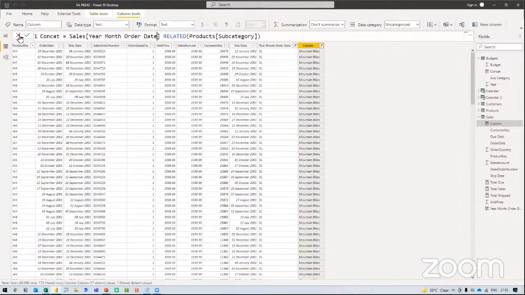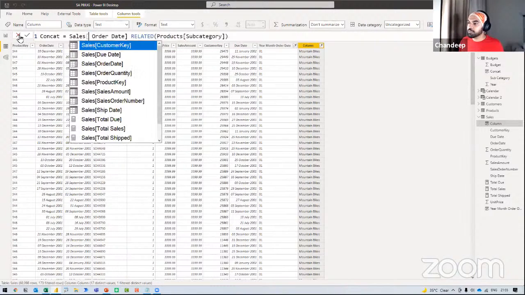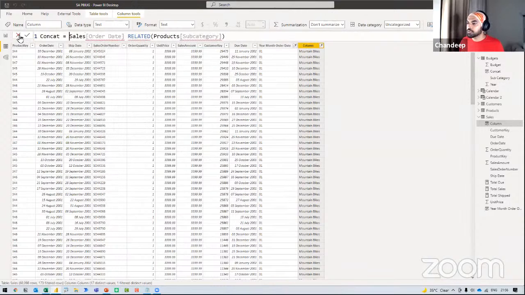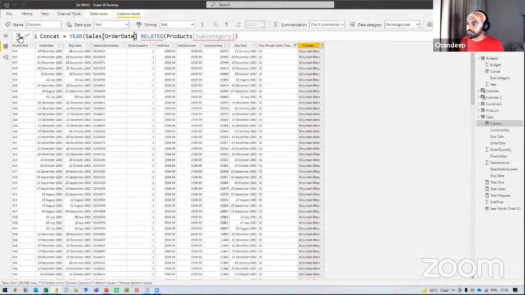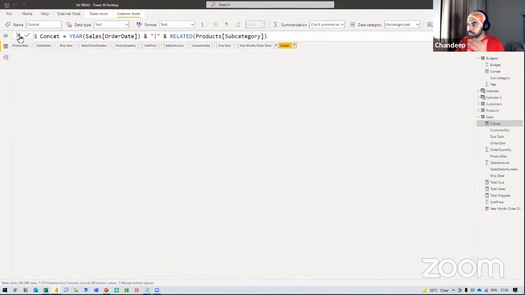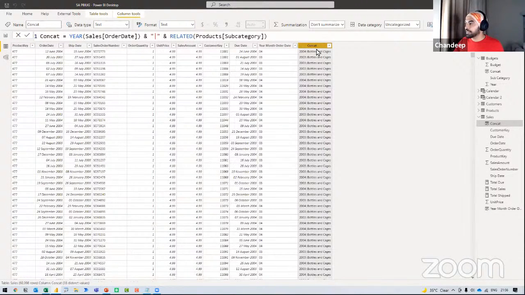So I am going to get my order date, no space, and find the year of that, and concatenate that with the subcategory. Clear off that filter, and that's my concat.